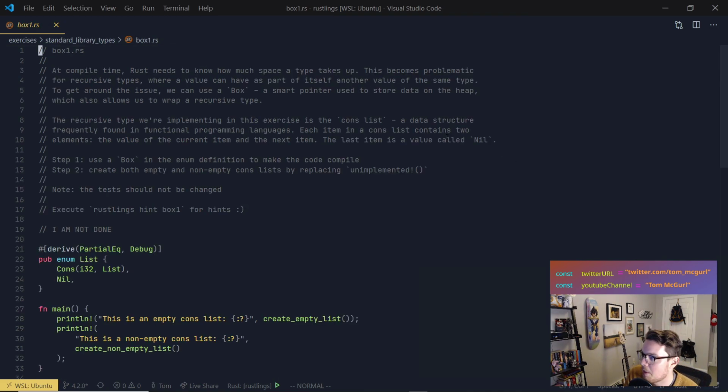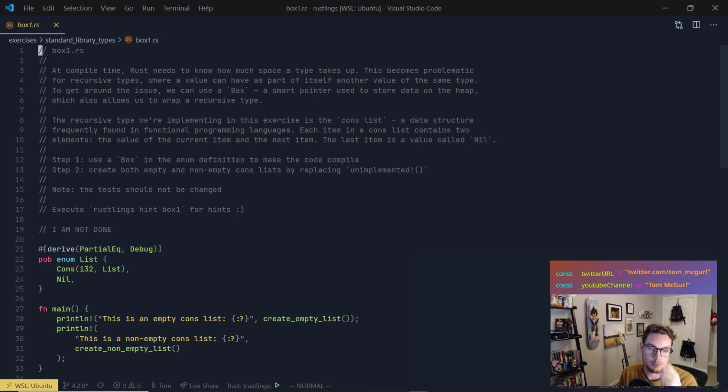Box. At compile time, Rust needs to know how much space a type takes up. This becomes problematic for recursive types, where a value can have, as part of itself, another value of the same type. If you're coming from JavaScript or Python, let's talk about JavaScript. It's an easy example. Let's imagine you have an array of arrays, or an object that contains another object.